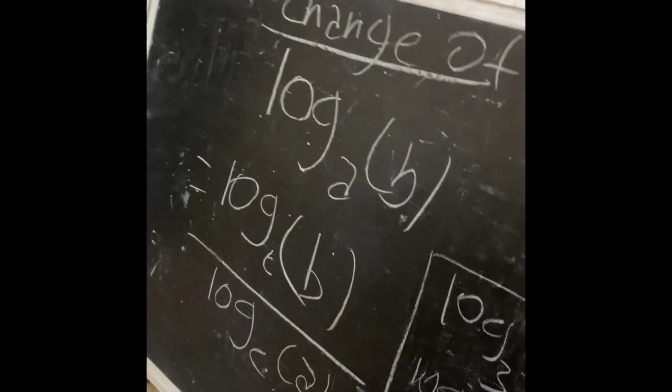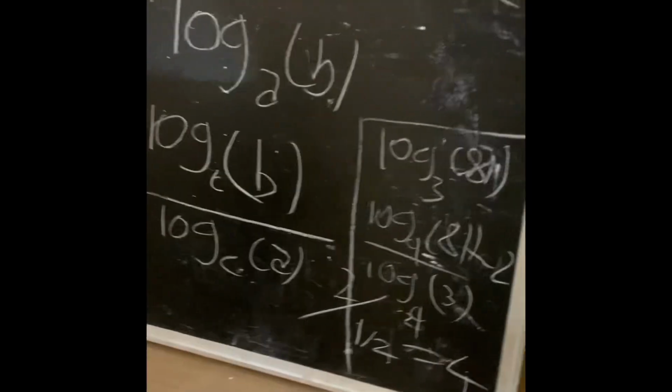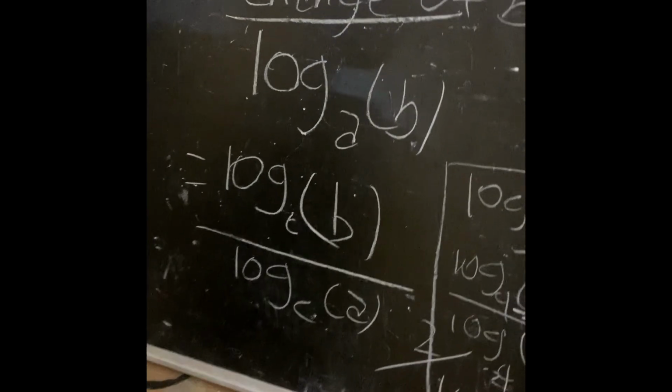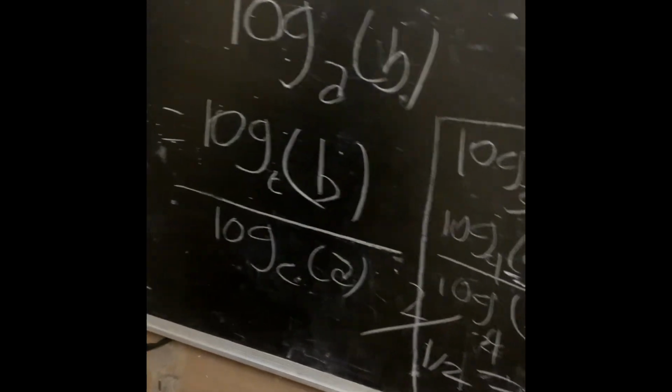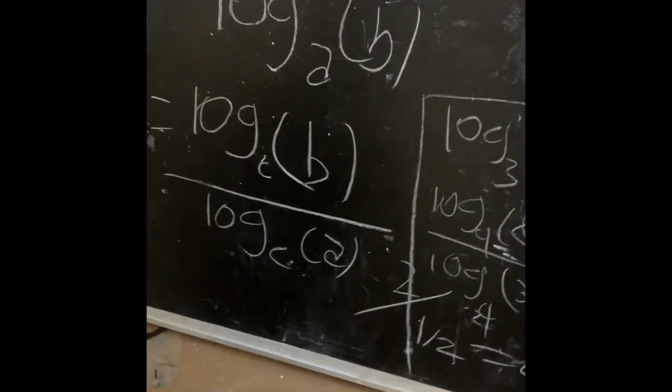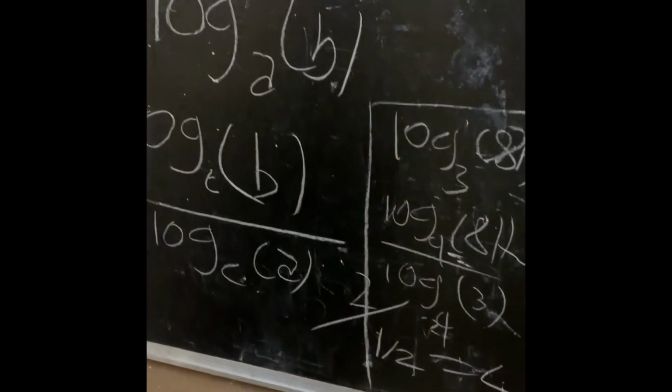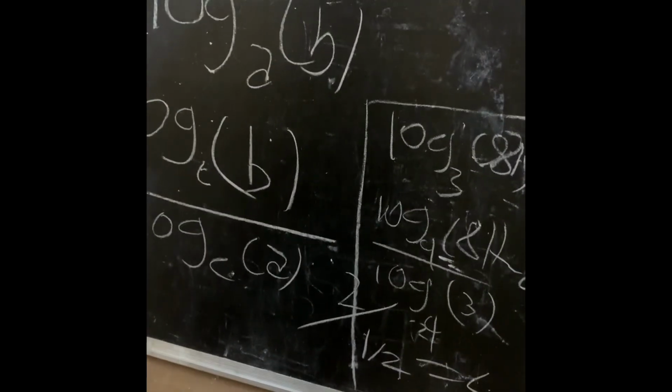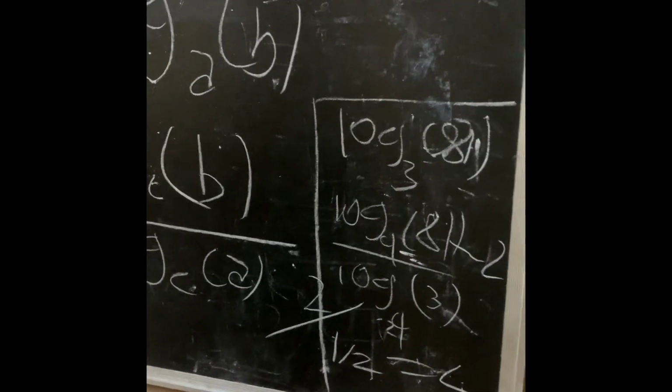Logarithm of A, change of base: logarithm with the base C of B, logarithm of B with the base to A, and logarithm of B, change of base to the base C. So log of B with base A is equal to log of base C of B over log of base C of A.